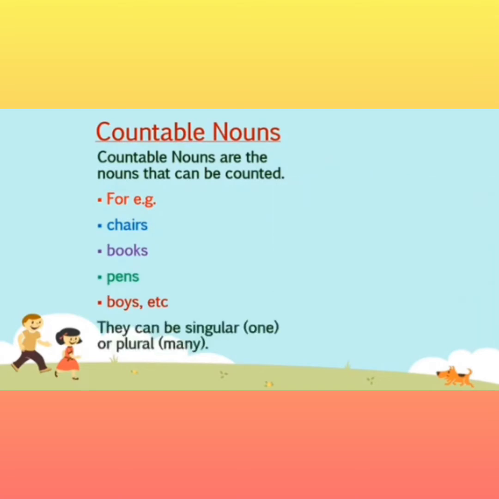And remember, countable nouns can be singular, that means one, or plural, that means many. For example, if you have one book with you, that's a singular countable noun. And if you have 5 books with you, they are plural countable nouns.